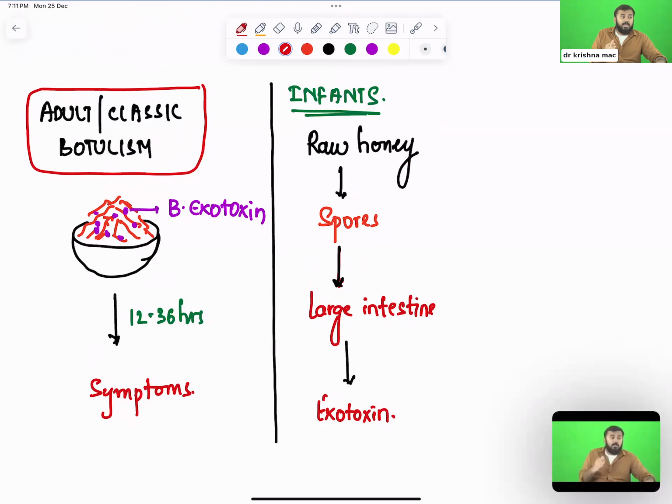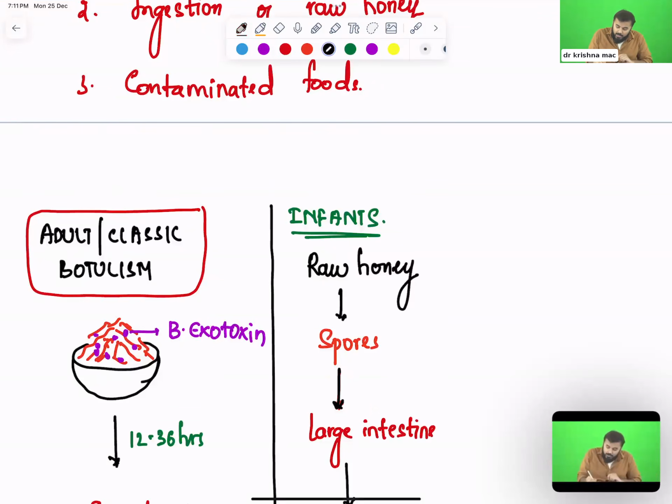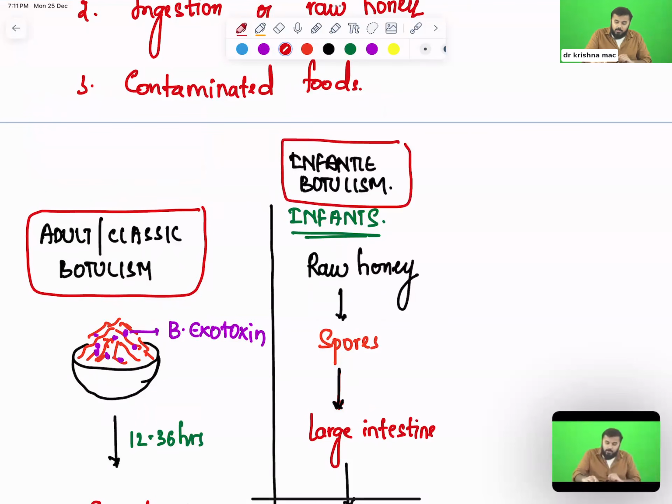Meaning, early botulism is seen in adults, and the symptoms appear later in infants. Clear, all of you? In infantile botulism, the symptoms will appear much later. So this kind of botulism, you call infantile botulism. Remember this.